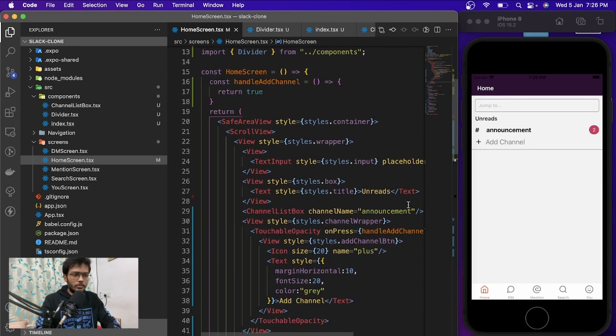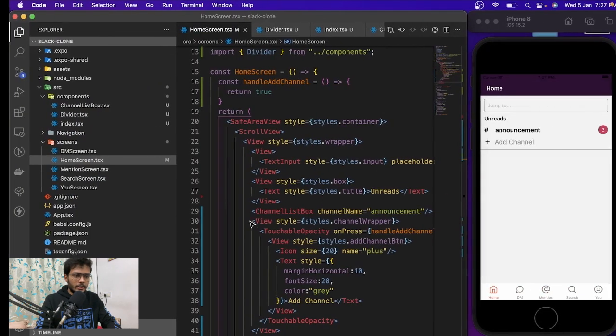I should have more channels over here that might make it look better. But for now, I just wanted a minimalistic design, because the announcement and all the channel list is eventually going to come from the backend.